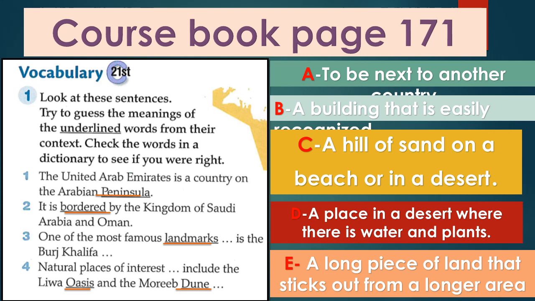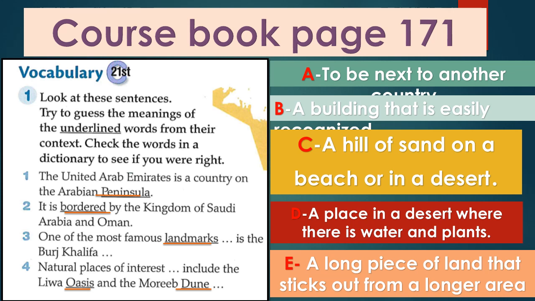Number 2, it's bordered by the Kingdom of Saudi Arabia and Oman. 3, one of the most famous landmarks is the Burj Khalifa. 4, natural places of interest include the Liwa Oasis and the Moreeb Dune.